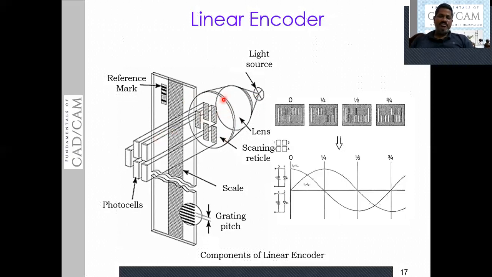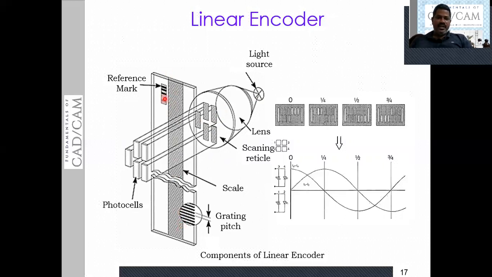This is located in the eyepiece of any optical device, or the eyepiece of the linear encoder. In turn, this light passes from the lenses to the scanning reticle. You will find five grids or 5 slits, but initially 4 slits are used. The light which is passed from these 4 slits again passes through the scale.